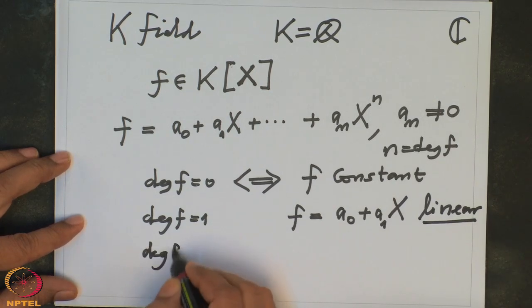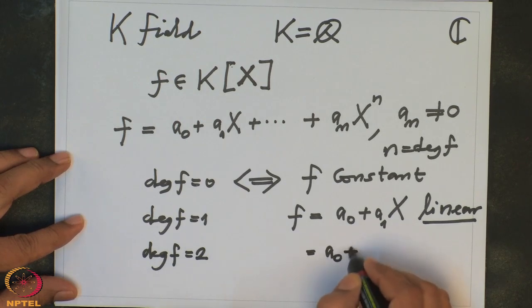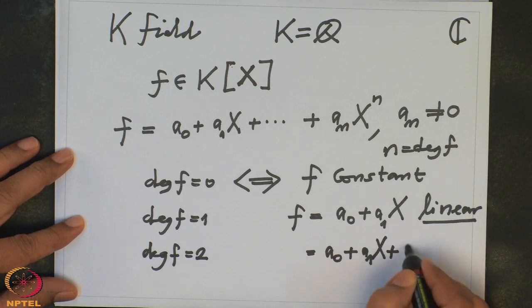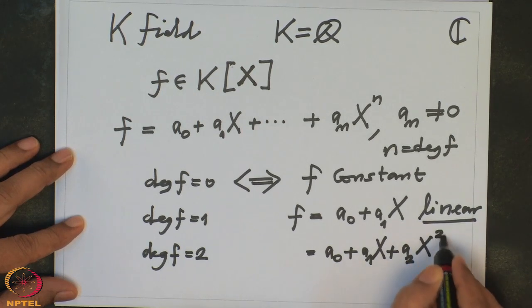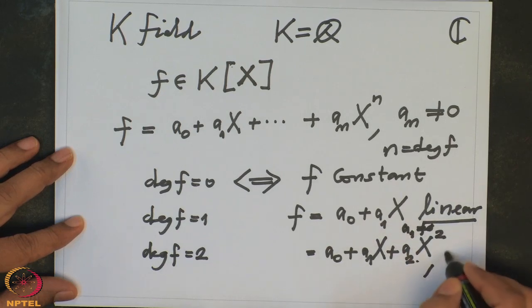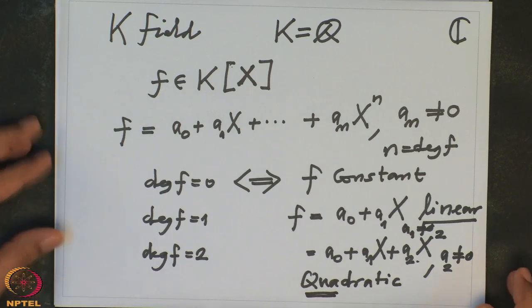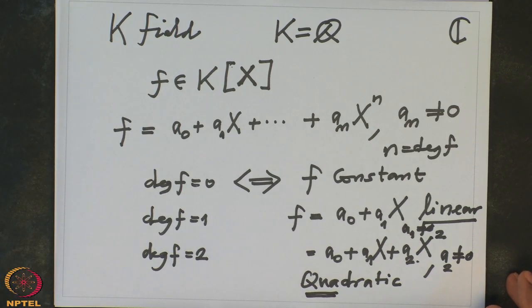Degree of f equal to 2, then f will look like a0 plus a1x plus a2x squared, where a2 is non-zero, obviously. So that is also called quadratic. Quad is 2. And degree 3 is cubic, degree 4 is quartic or biquadratic, degree 5 quintic, degree 6 sextic, and so on.